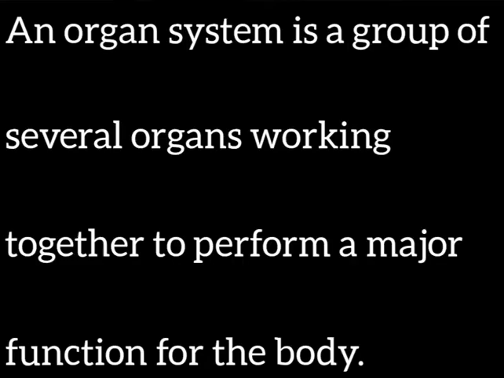You know, our body is made up of tiny structures called cells. Cells are the basic structural and functional unit of our body. Several cells join together and form tissues. Several tissues join together to form organs. Several organs join together to form the organ system. An organ system is a group of several organs working together to perform a major function for the body.